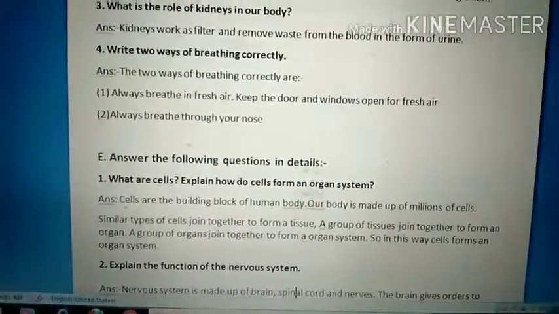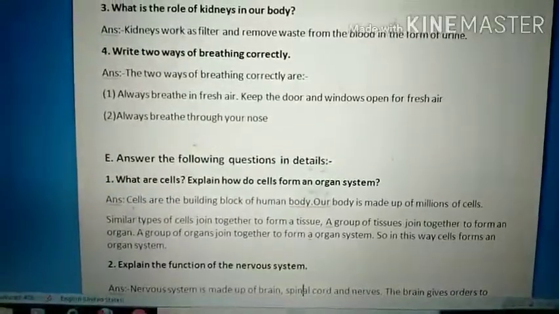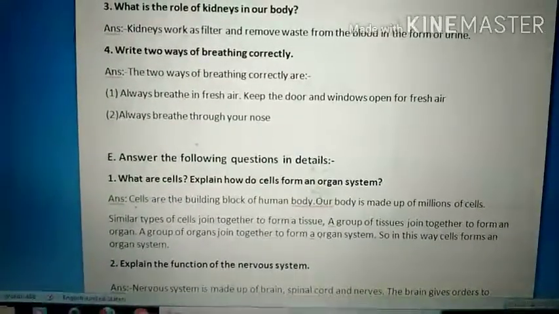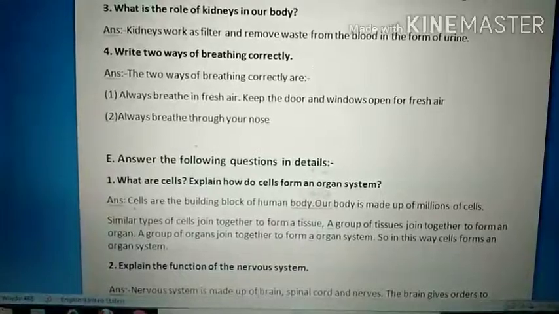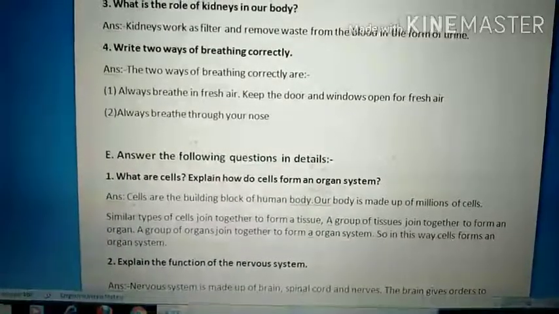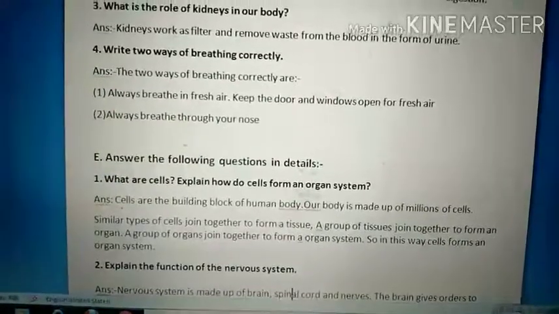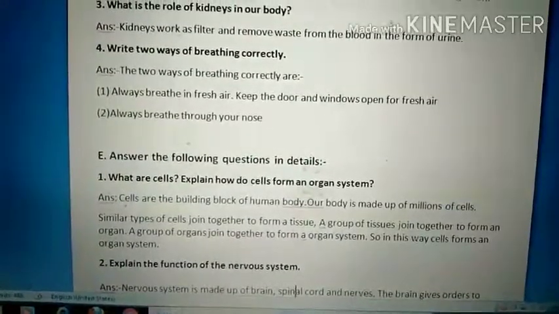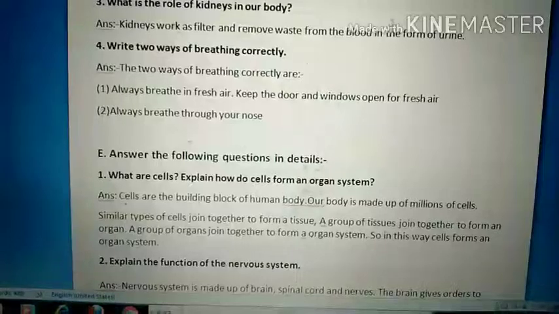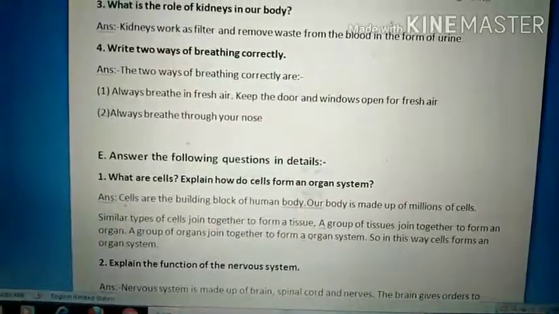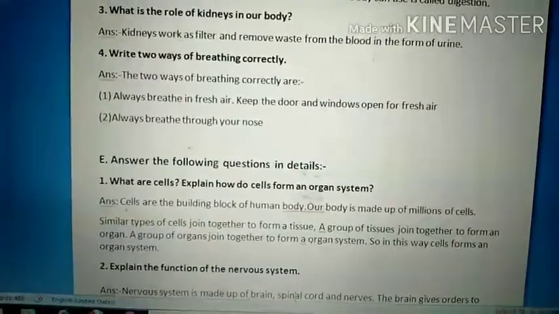Explain how do cells form an organ system. So there are two questions in the same question. There are two patterns of the question. First you have to define what is cells, and then you have to write how do cells form an organ system. Okay, now answer is cells are the building block of human body.